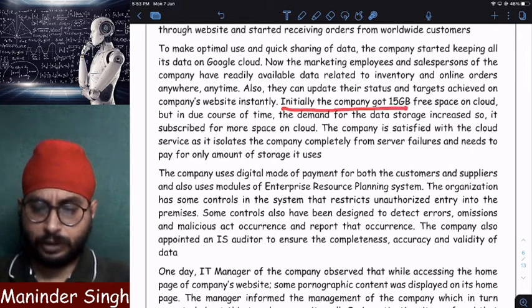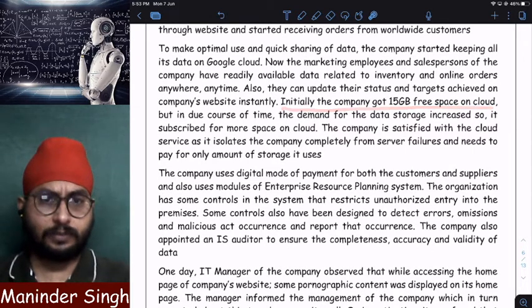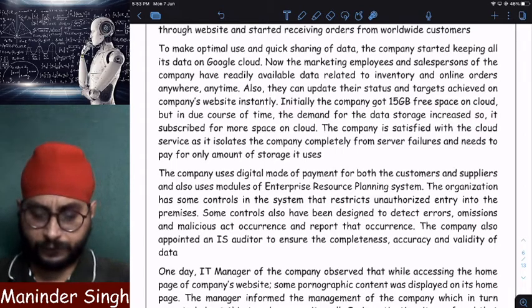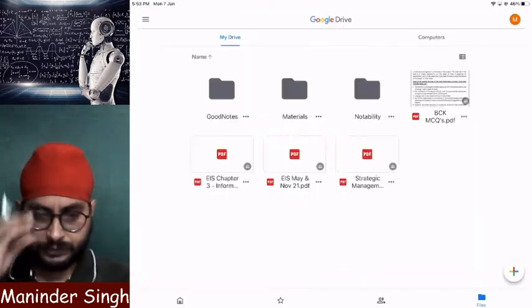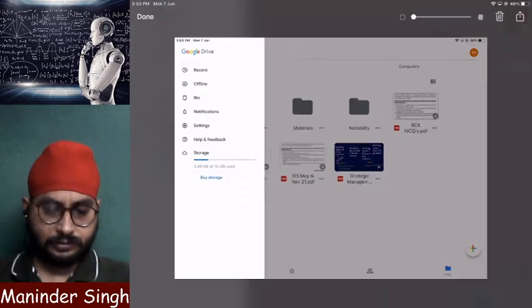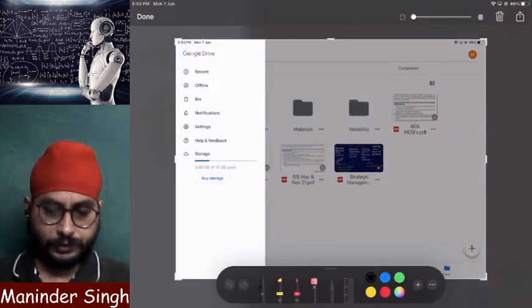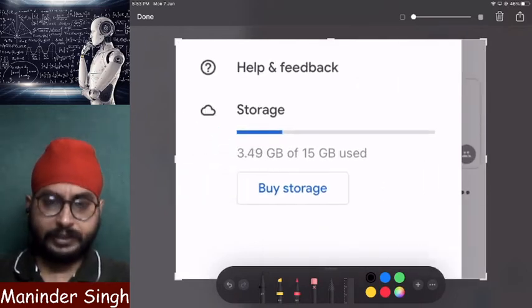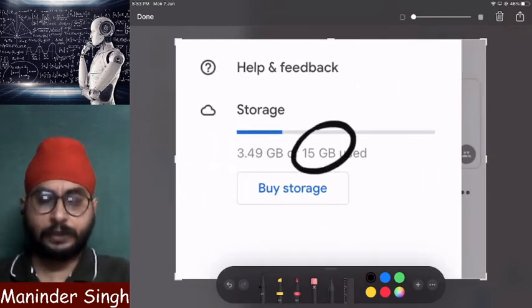Initially, the company got 15 GB space free on cloud. Obviously, every user will be given 15 GB free of cost, right? This is the Google Drive account that I have. 3.49 GB used of 15 GB. So whenever you create any Google account, 15 GB will be given free.